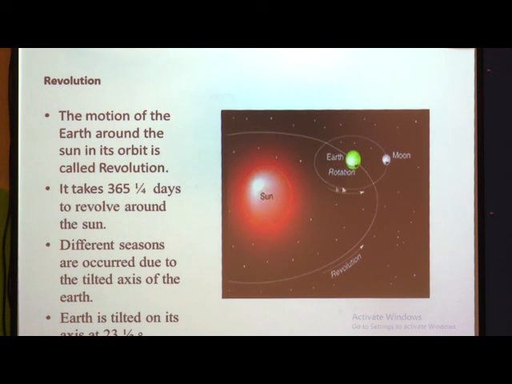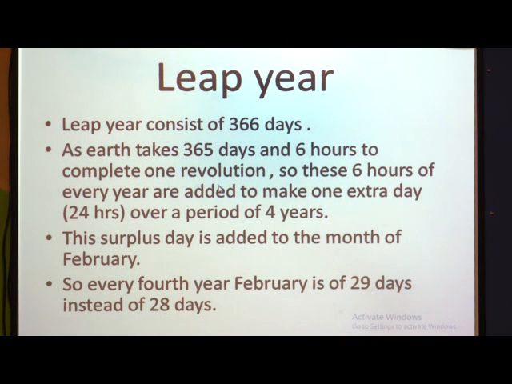And due to this tilted axis, there are changes in the seasons, and it is tilted at its 23.5 degree axis. So hope you understood now what you mean by rotation and what you mean by revolution. Now we will see, children, what is leap year.